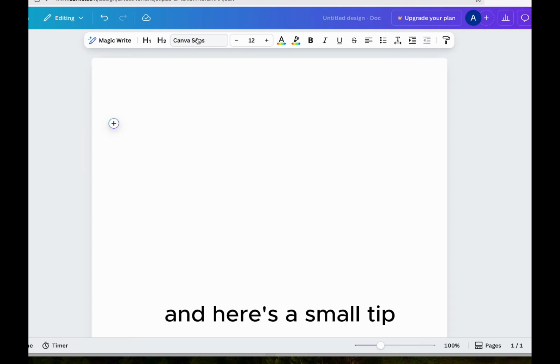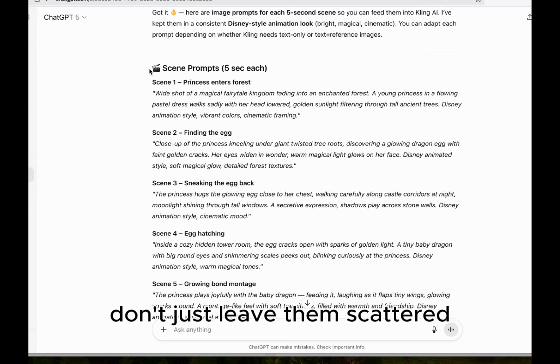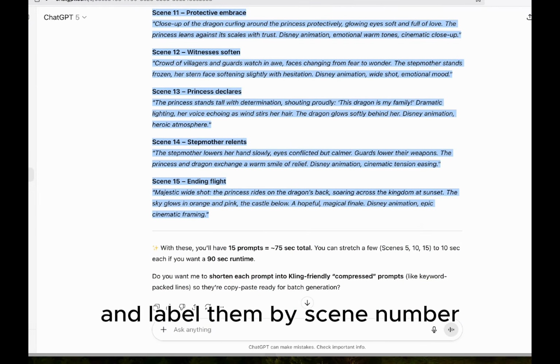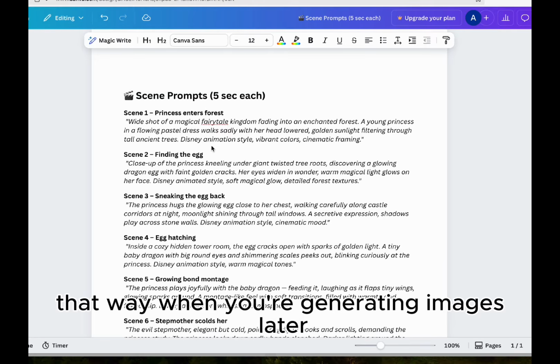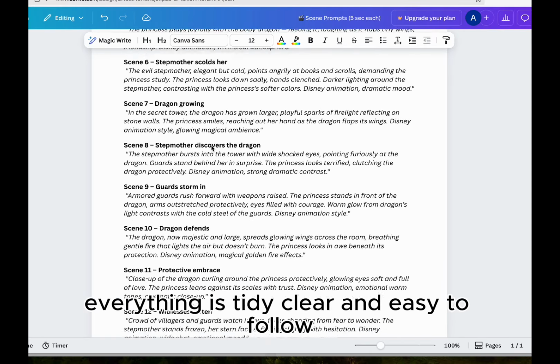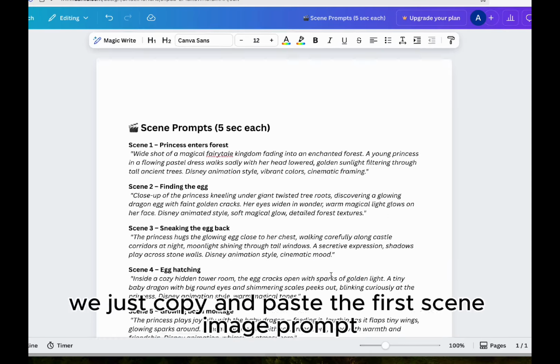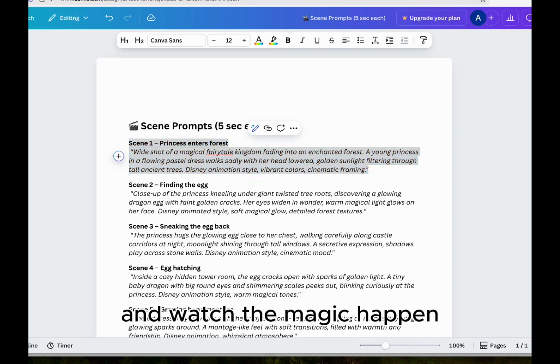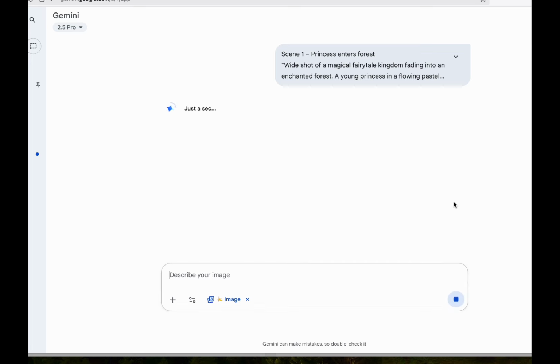And here's a small tip. Once you've got all your image prompts ready, don't just leave them scattered. Copy and paste each prompt into a document, keep them neatly organized, and label them by scene number. That way, when you're generating images later, everything is tidy, clear, and easy to follow. Now we just copy and paste the first scene image prompt into Nano Banana and watch the magic happen.